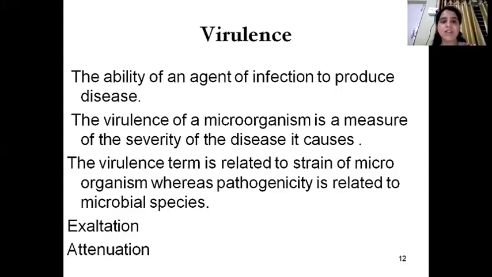For example, a particular microbe underwent mutation and it caused an increase in the number of capsules or spikes, or it may cause an increase in the number of pili. Since the number of pili has increased, it has gained more strength to get attached to the particular cell, and during the washout process of the body, it will not get easily washed away, because it will hold the cell firmly due to the increase in the number of pili.